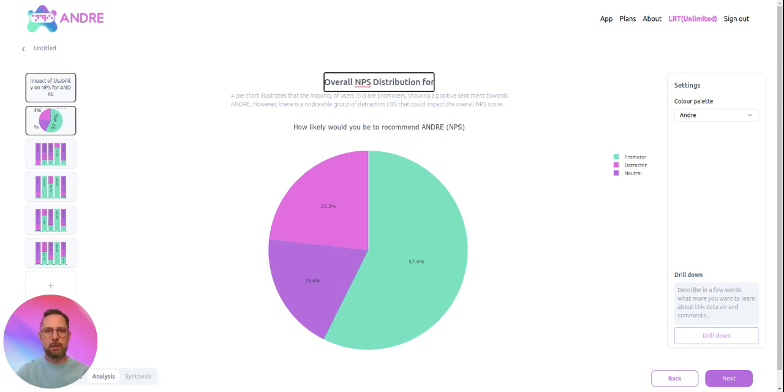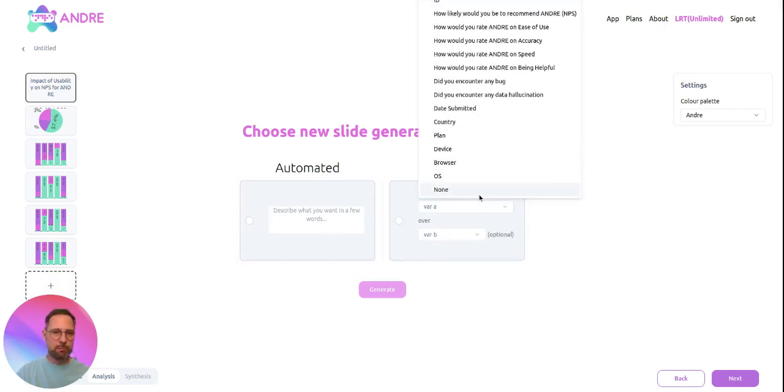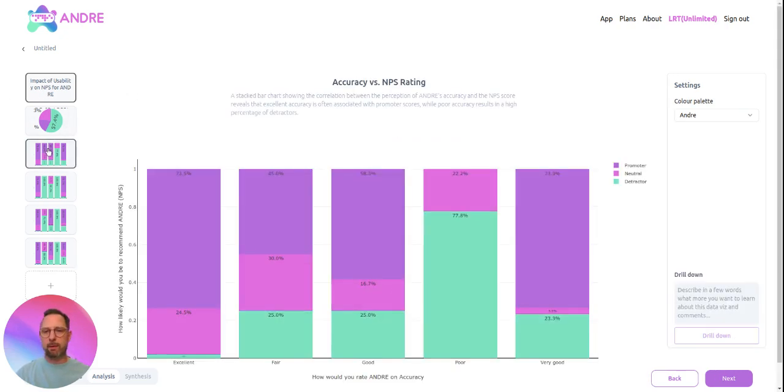Basically, we can edit all of this. We could also add some slides if we wanted to, either fully automated, by describing in a few words what we want, or manually if we know what we're doing. Like what if people encounter the bug, probably this has an impact on NPS. Okay, so we could look at this. I'm not going to go down that path nor review the slides in detail. Of course, if I was conducting this analysis seriously, I would do that. But now I only want to show the functionalities.